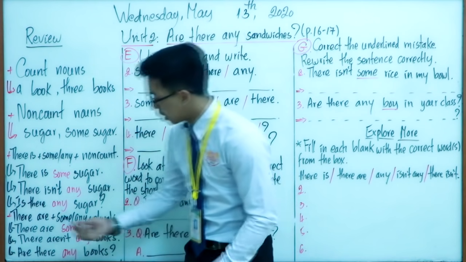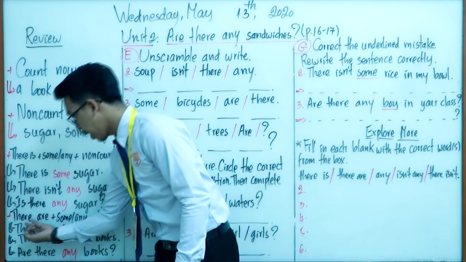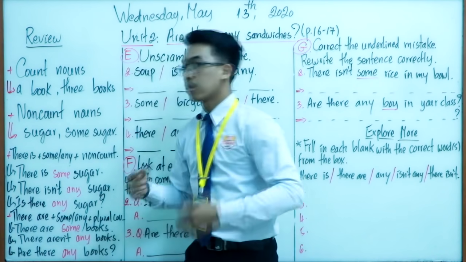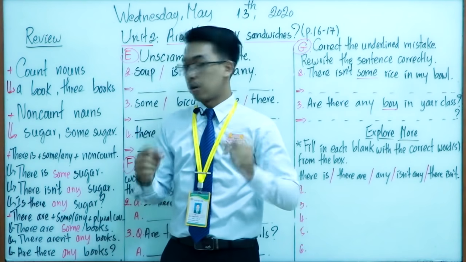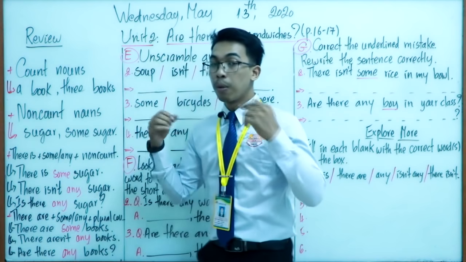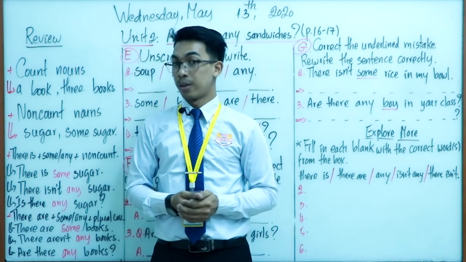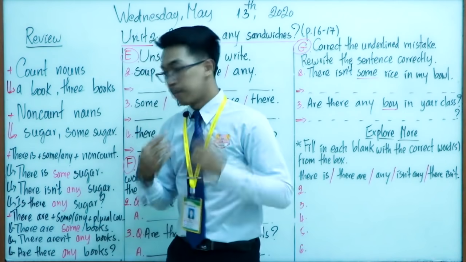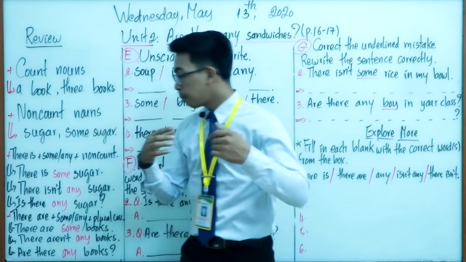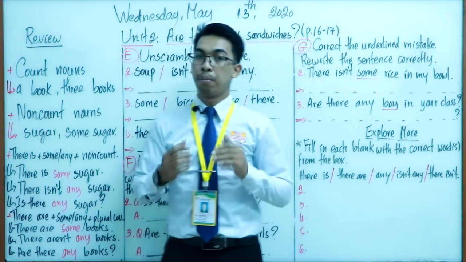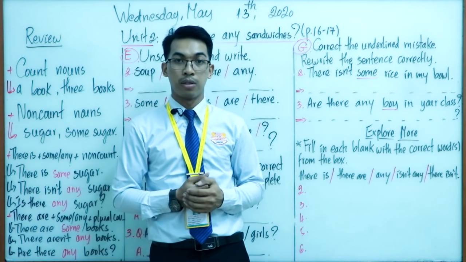Very good. So now let's move to the last point, which is there are plus some or any plus plural count noun. Here, I just put dot dot dot. We can use plural countable noun or plural count noun. Again, there are plus some or any plus plural count noun.